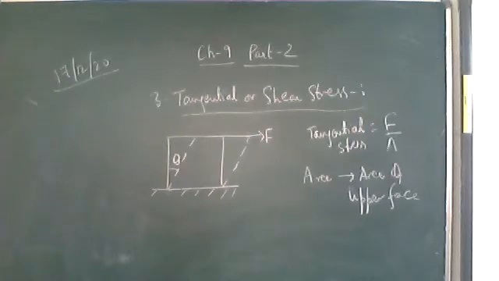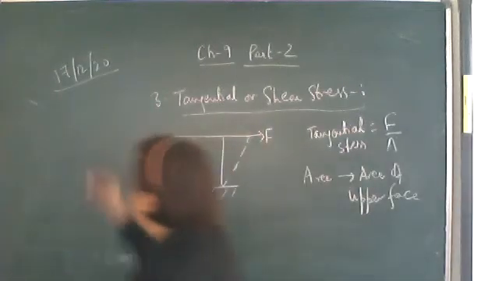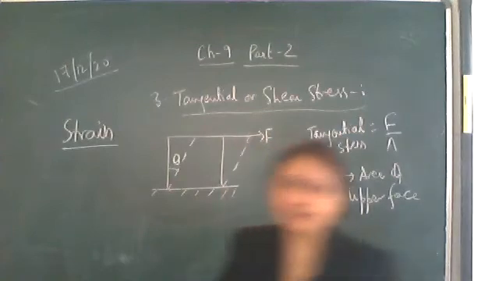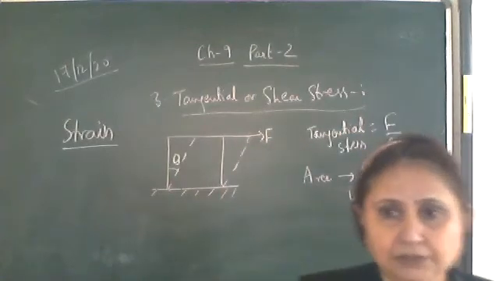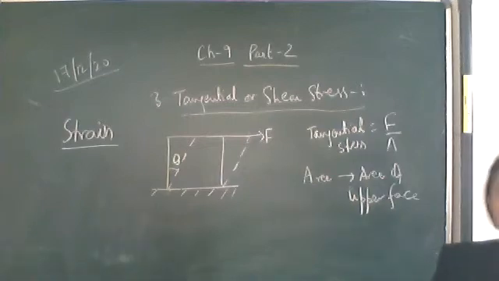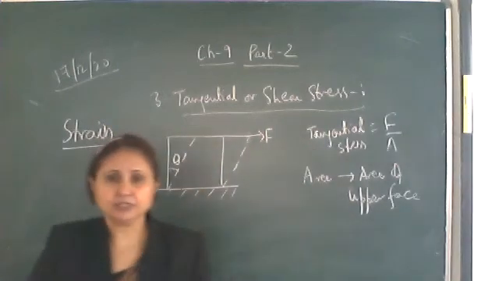Okay, so we have studied stress and the three types of stresses. Now the next topic is strain. Whenever a deforming force is applied, what happens? There is a change in the configuration of the body. Change in configuration means either the length is changing, or the volume is changing, or the shape of the body is changing.